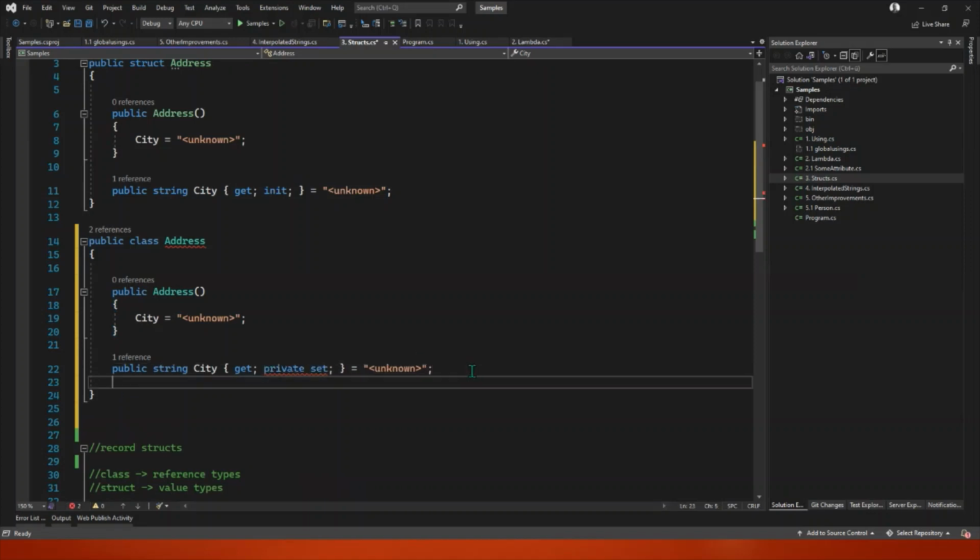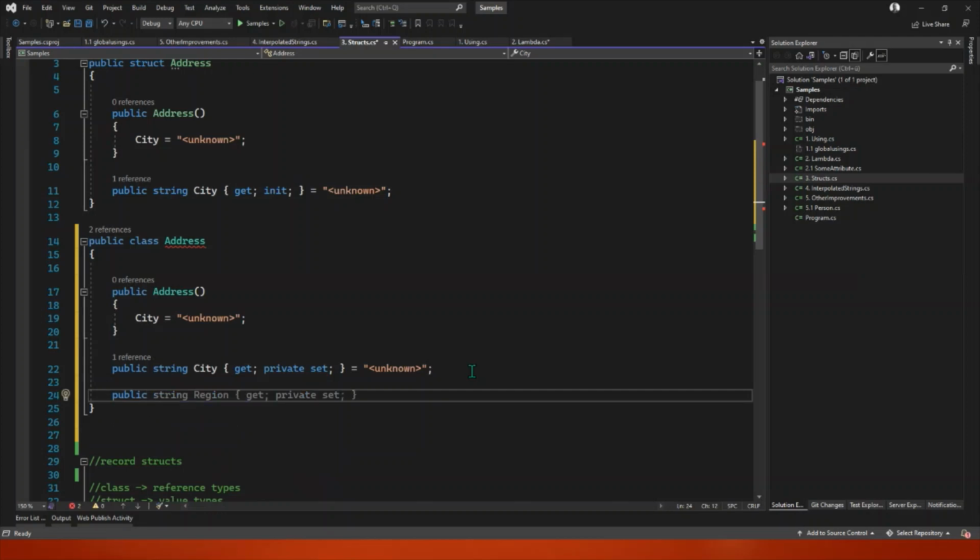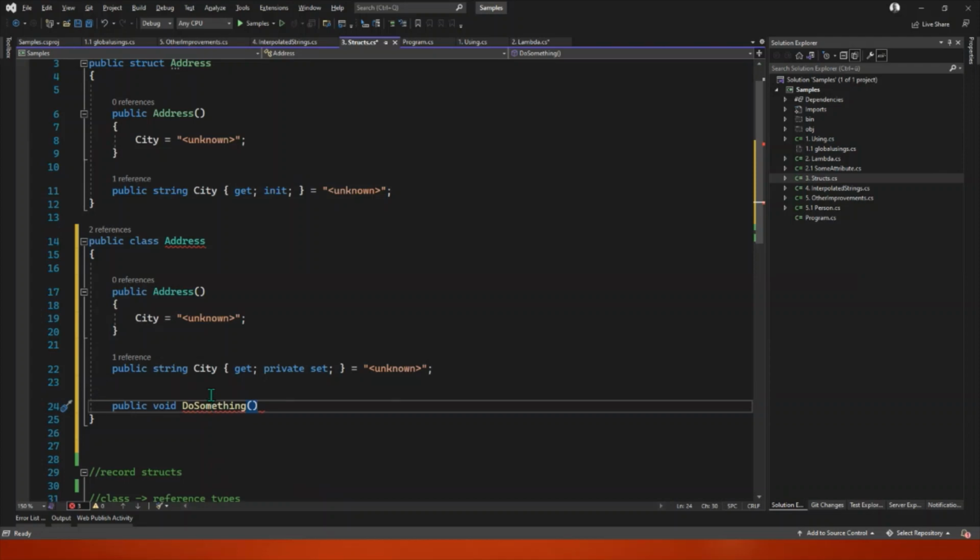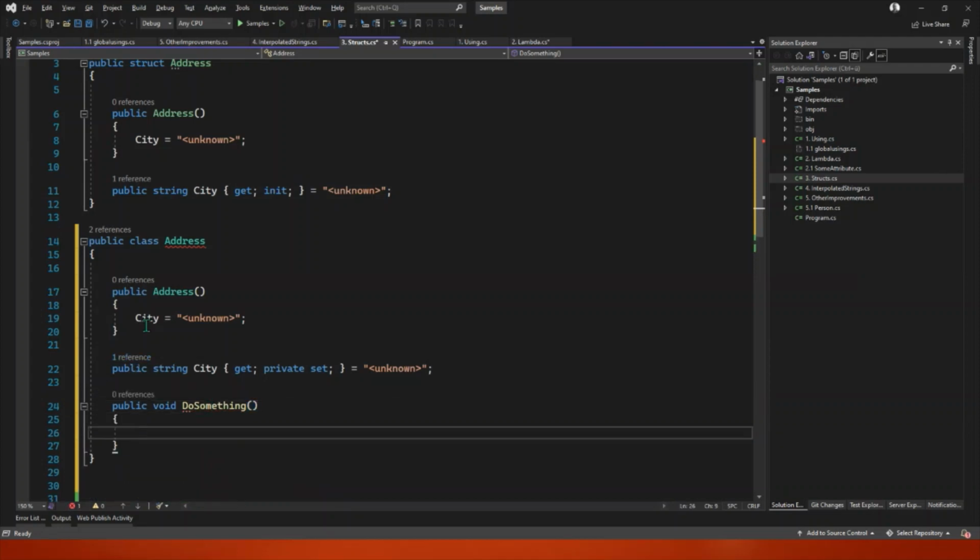Because I could very well have a method here, public... Visual Studio 2022 says that city was the previous one, so it guesses region will be the next property. That's smart. Anyway, do something, I don't know. Oops, why? And here, I could, of course, since it's a private set, change city to, I don't know, Munich, and that breaks immutability, doesn't it?